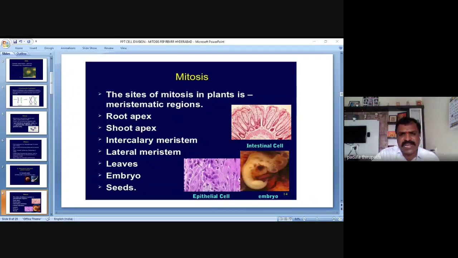And this slide shows other tissues belonging to animals or human beings. These are the intestinal cells of the human or animal digestive tract. And this is the epithelial cells of the throat, epithelial tissue of the intestine, and epithelial tissue of the stomach. And this is an embryo of the human or animal cell. So these cells of animals also perform mitosis. Is it clear?